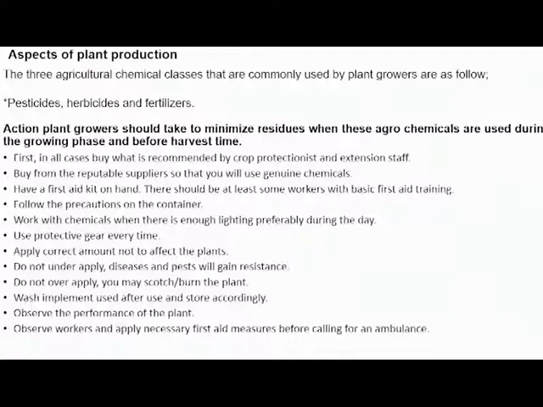Yes, these chemicals, the pesticides, herbicides, and fertilizers, are used to the benefit of the crops, but yet they also leave some residues that might be harmful to consumers. I want you to look at how you can minimize these residues in your study guides.